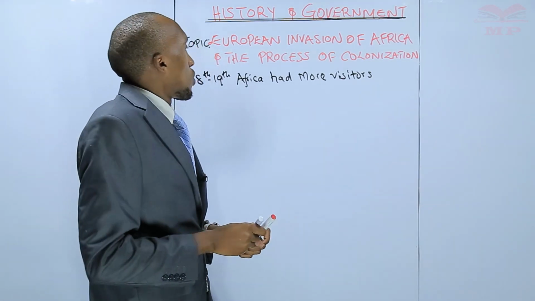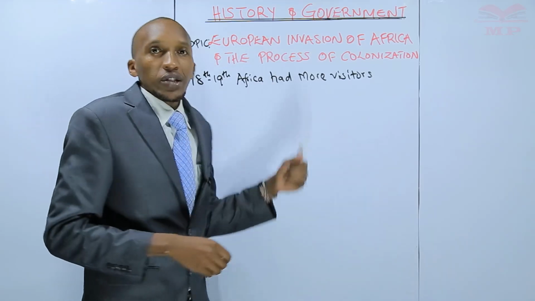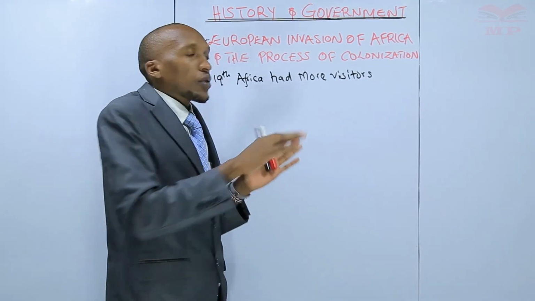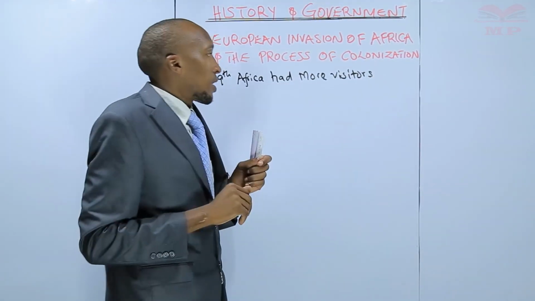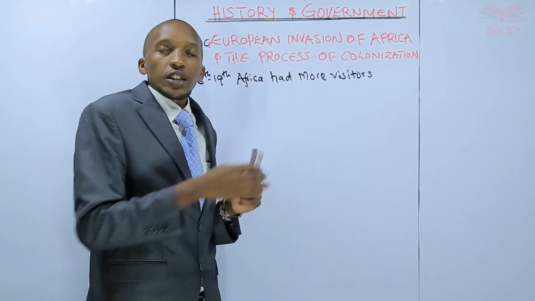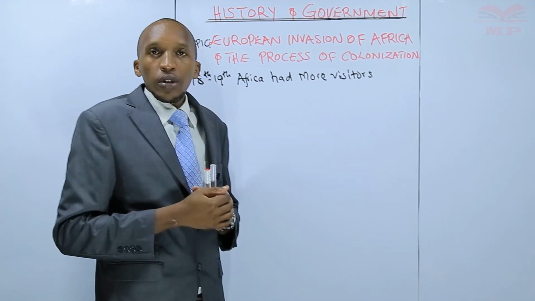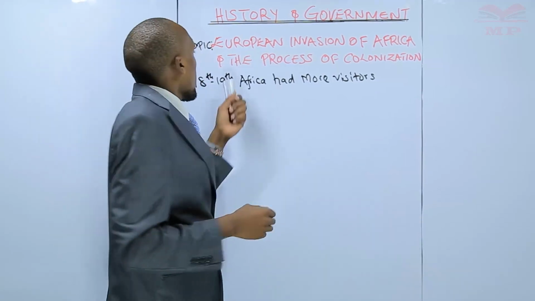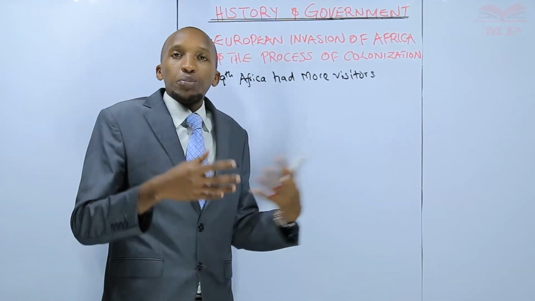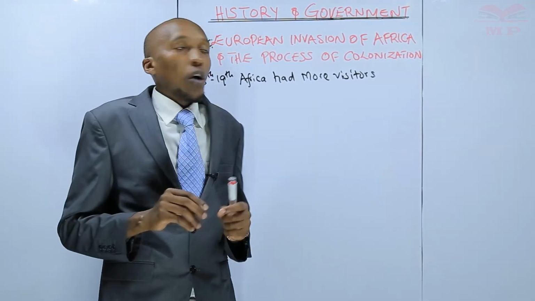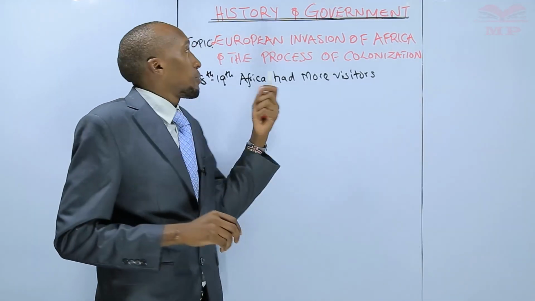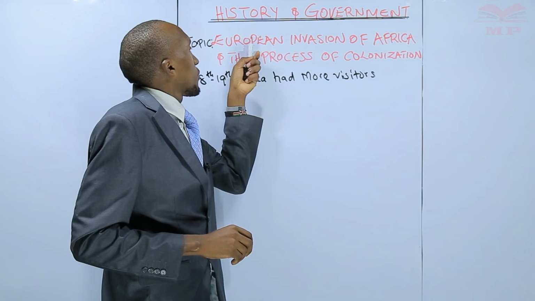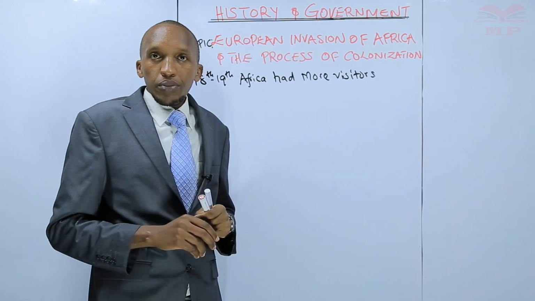Most of whom now we are talking of the Europeans, that is apart from the Asian continent, because the earliest came from the east, the far east. Those were the earliest visitors, especially to the East African coast, right? So when we talk of Africa as a whole, in the 18th and the 19th century, we experienced an influx of Europeans, that is the people who came from the continent of Europe, right?